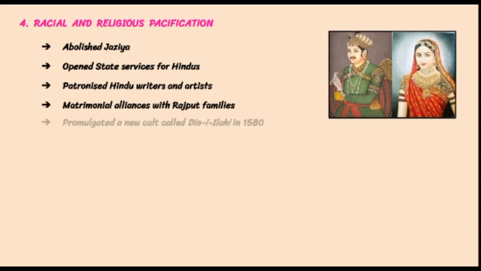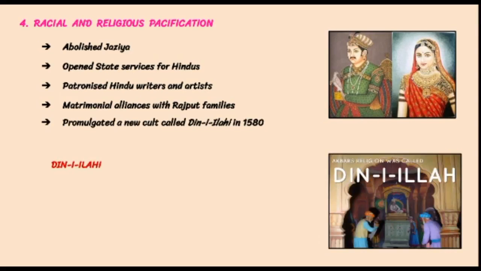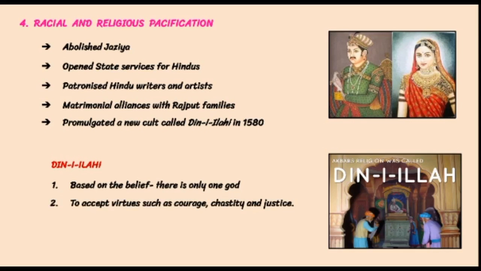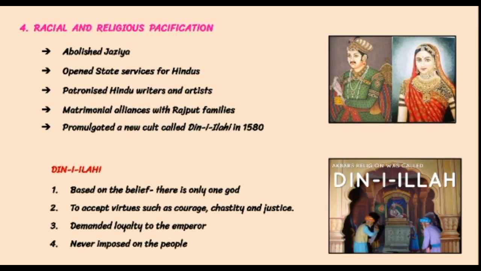In 1580, Akbar started a new cult called Din-e-Ilahi. Din-e-Ilahi was based on the belief that there was only one God. It required its members to accept virtues such as courage, chastity, and justice. It also demanded loyalty to the emperor. Din-e-Ilahi was never imposed on the people. Because of all this, Akbar ranks with the Mauryan Emperor Ashoka as one of the greatest rulers of India.